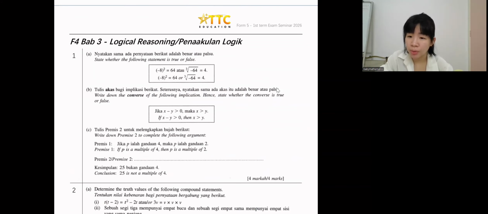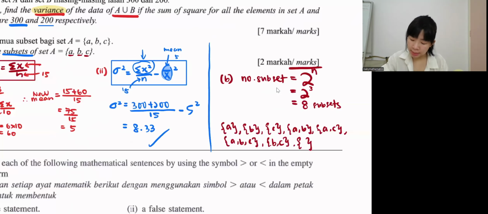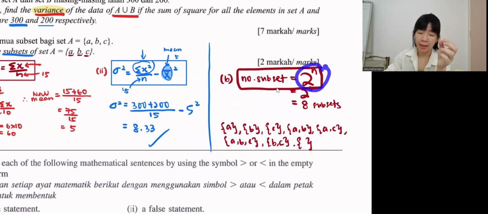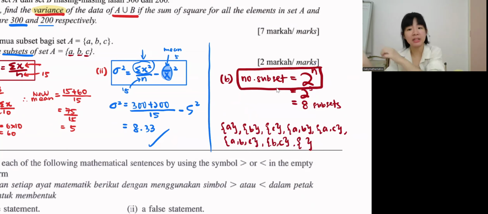Why is it 2 power something for the subset question just now? Oh, the 2 power n. Okay, 2 power n is to find the number of subsets, like how many. If you don't use this formula, you can straight away list out, but the problem is you don't know how many things you have to list out. So we have this formula 2 power n, where n is the number of elements. Let's say got 3 elements. You sub here, then we get 8. So we know that there will be 8 subsets. Then you must list 8 things.